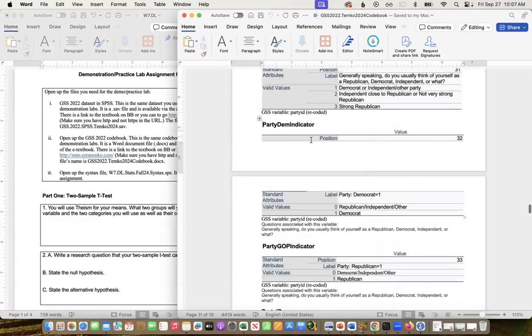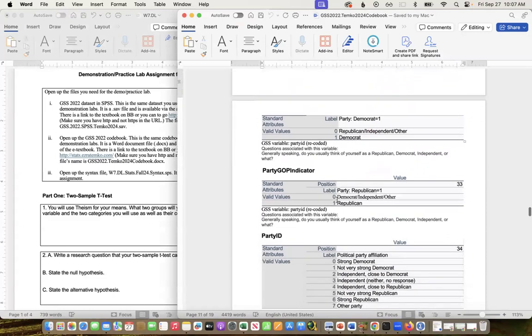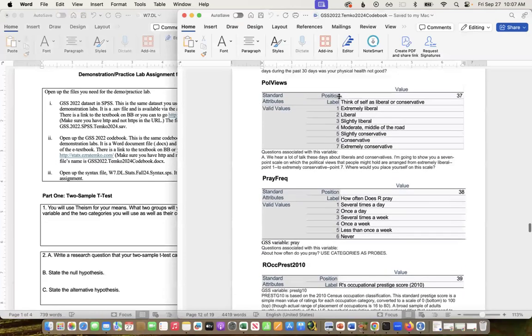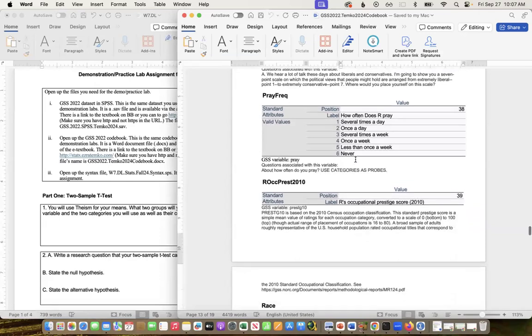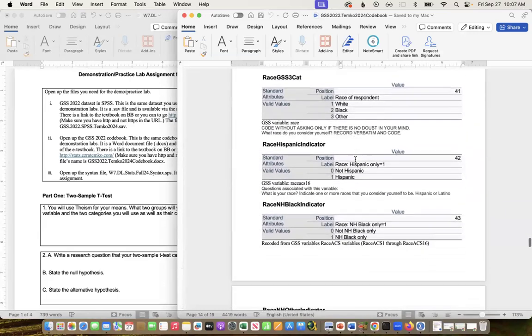So for example, I could use this one and I could say, okay, Democrat versus not Democrat, right? I could also use one that has many categories, and I could choose two categories. So I could compare extremely liberal to extremely conservative, or I could compare slightly liberal to slightly conservative. So it depends on what you want to compare. For this, we're looking at two different groups and how their theism levels compare.